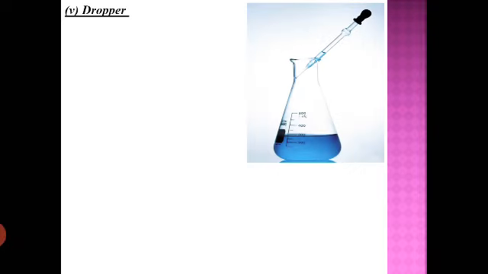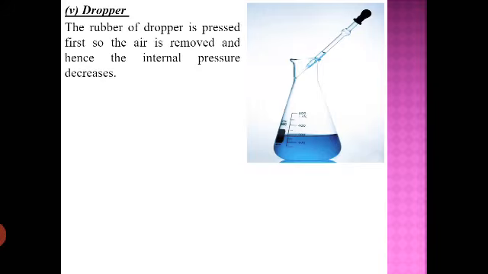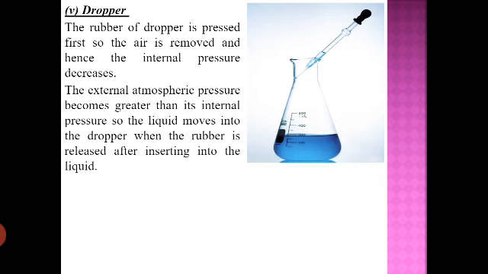So again, the concept of atmospheric pressure we are using in daily life. Dropper, you might have seen the dropper has one end rubber, and that you press, and based on the rubber only the dropper works. The rubber of the dropper is pressed first so that the air is removed, and hence the internal pressure decreases. So when you press, what will happen? The air which is present in the dropper will escape, and then you insert this into the liquid.